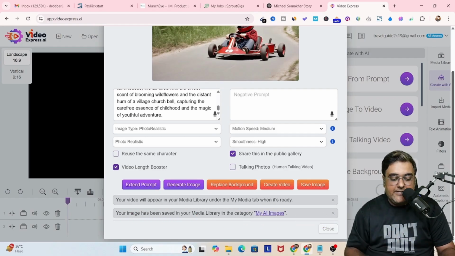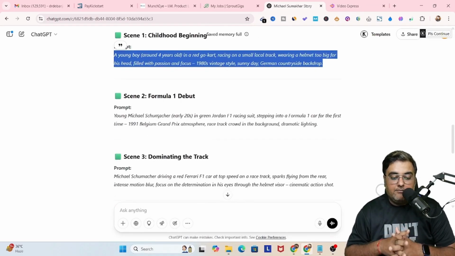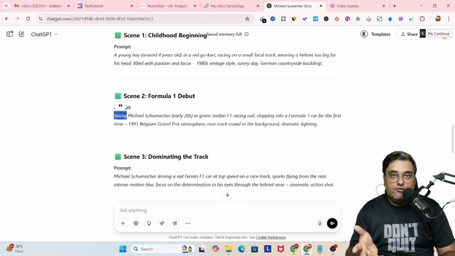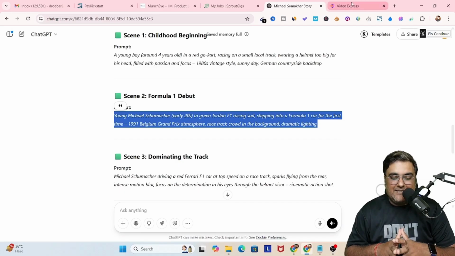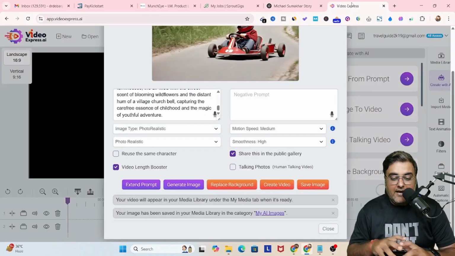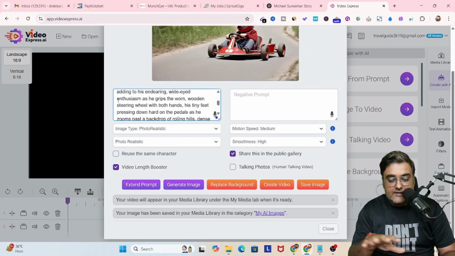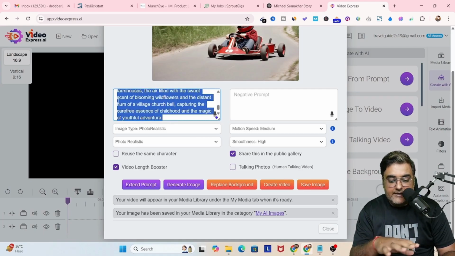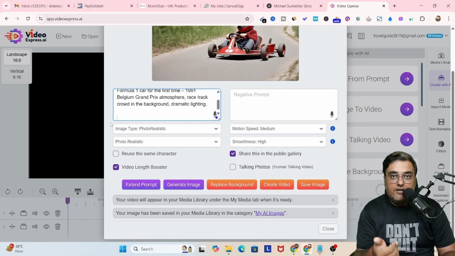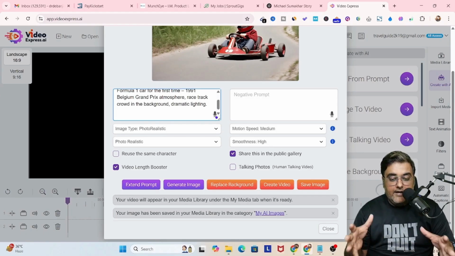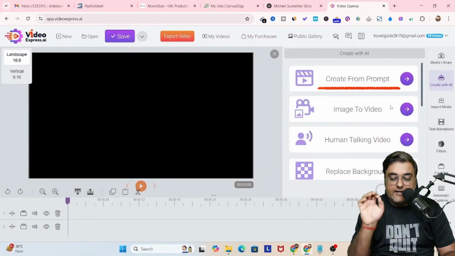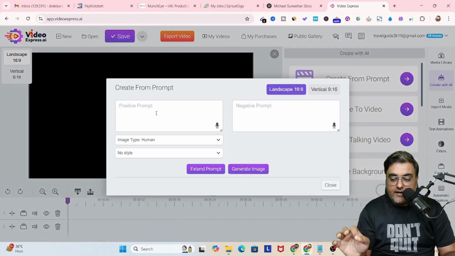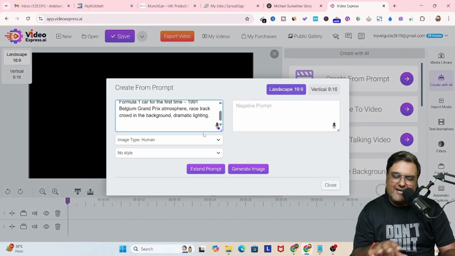So let's go over to ChatGPT and let's copy the second scene prompt, right? So just select this and again do Control C or right click copy, whatever you wish to. And then let's get back to Video Express AI. And in here, we just need to stay on the same thing. Just delete the previous prompt that we had. Just select everything and delete it, right? And then paste your new prompt. And then again, we need to choose all the presets like we did previously. Now you can do it from here as well, or if you want to create it from scratch, you just need to close this and go into the dashboard again, create with AI, create from prompt, and again paste it, right? It's all the same thing.